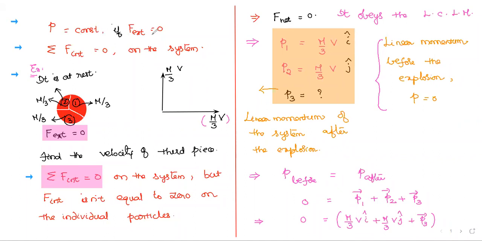Yesterday we discussed in the class, if external force is equal to 0, the linear momentum is equal to constant. And yesterday I told you about the internal force on a system, and that point I also explained today in the class. These are a few examples. I think I already gave two examples yesterday, and this is the third example, Nana.